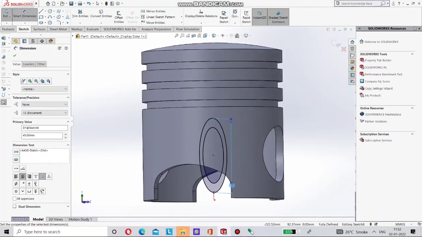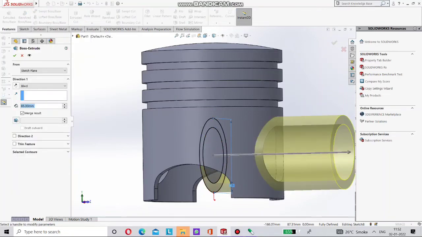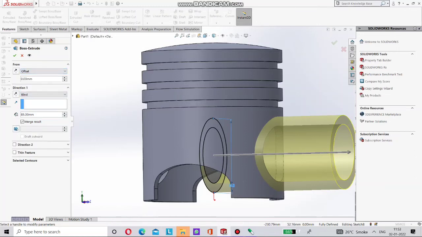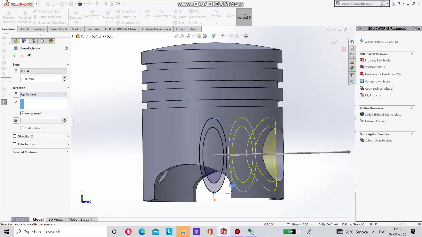Now we have to extrude this. So select Offset here, and here up to the surface, 19 mm offset, and here up to the surface, Up To Next. Done.